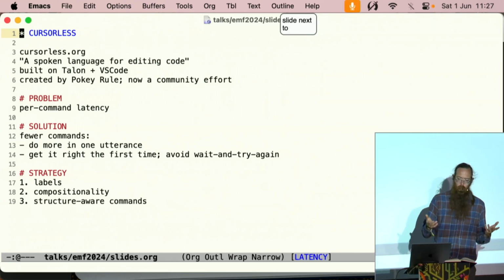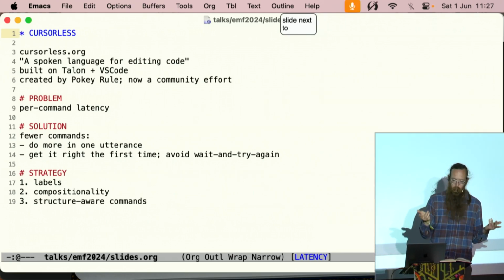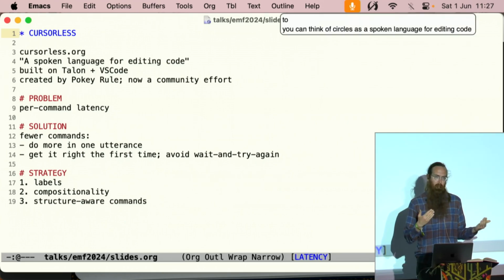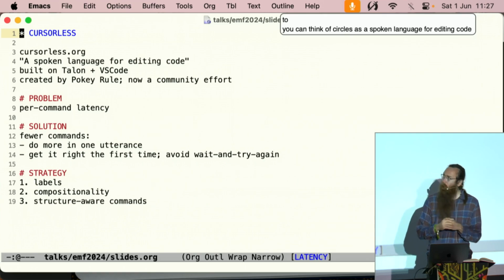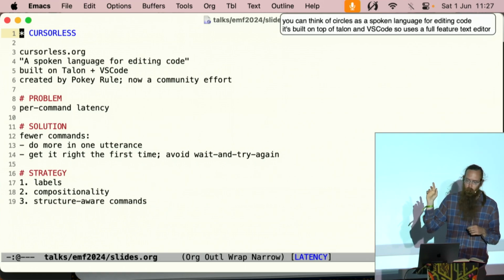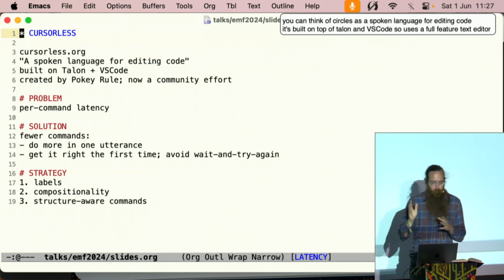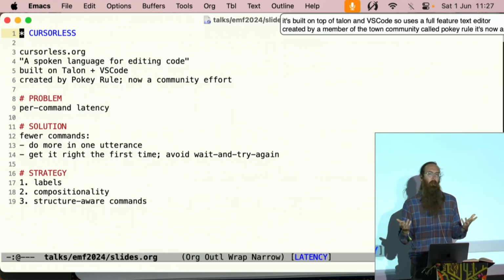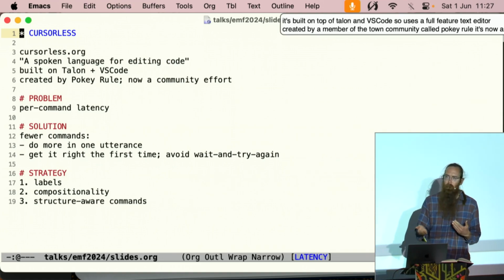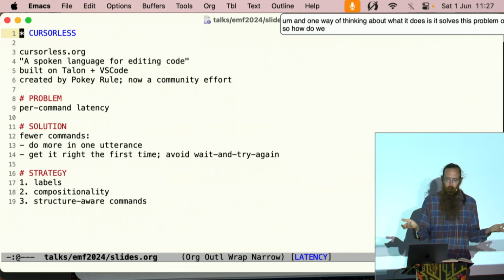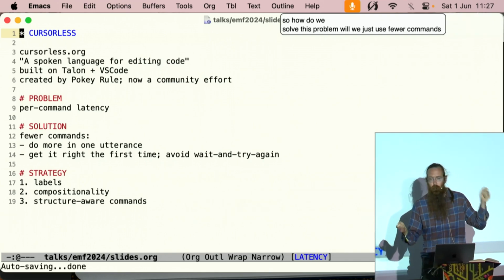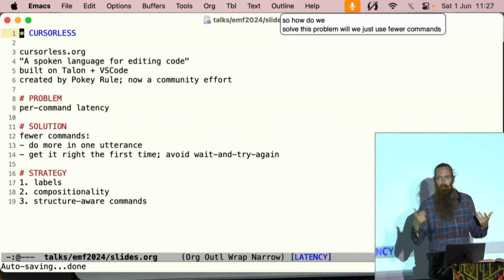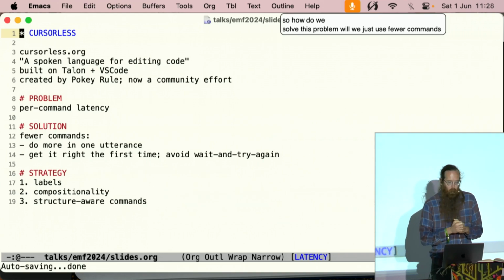So you can think of cursorless as a spoken language for editing code. It's built on top of Talon and VS Code, so it uses a full-featured text editor. Created by a member of the Talon community called PokeRule. It's now a community effort. And one way of thinking about what it does is it solves this problem of per command latency. So how do we solve this problem? Well, we just use fewer commands, right? We do more in one command and we get it right the first time to avoid wait and try again and try again and try again.